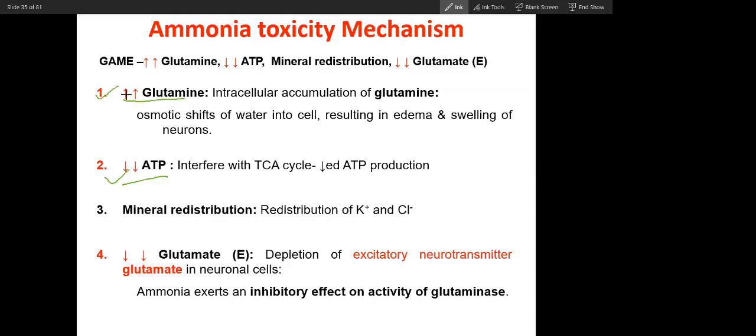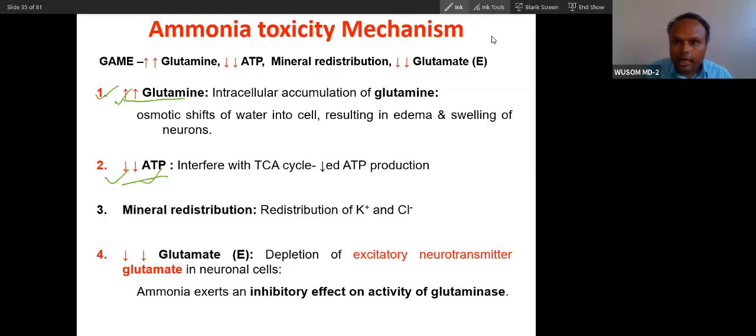So this is the first important one. The second is also important, but these two are the most important. The last two you can also memorize easily. One is mineral redistribution, which you can easily memorize.